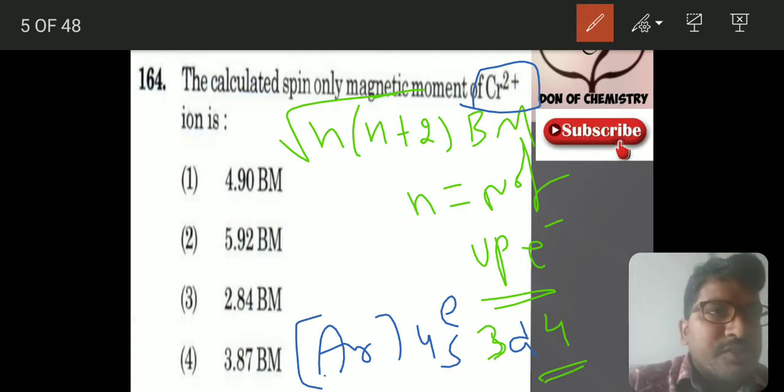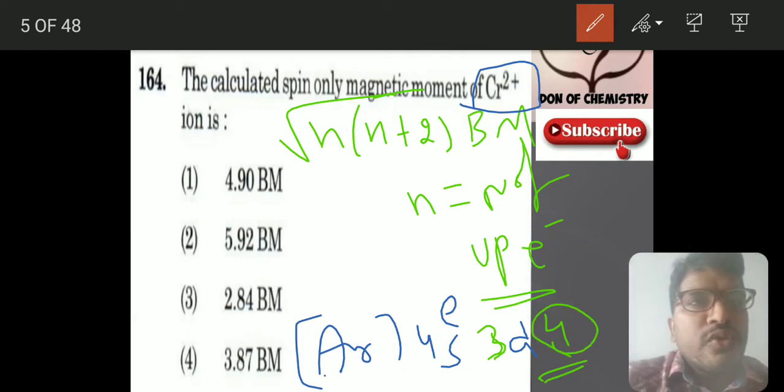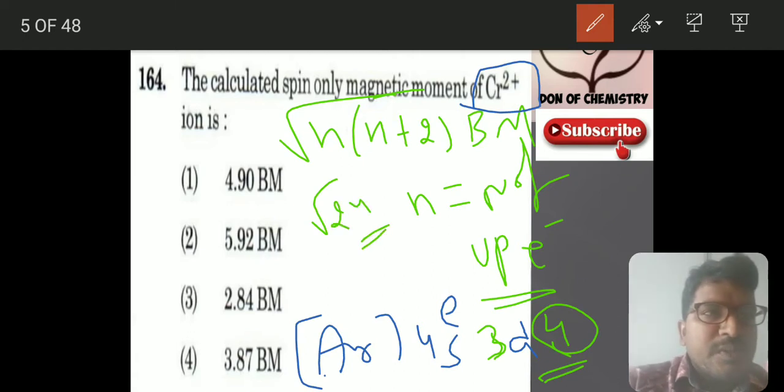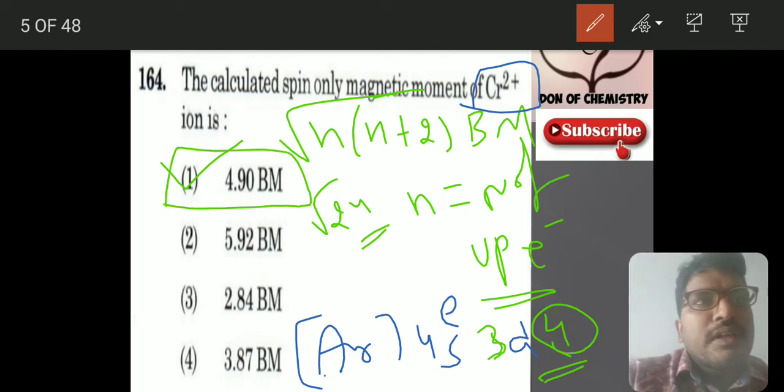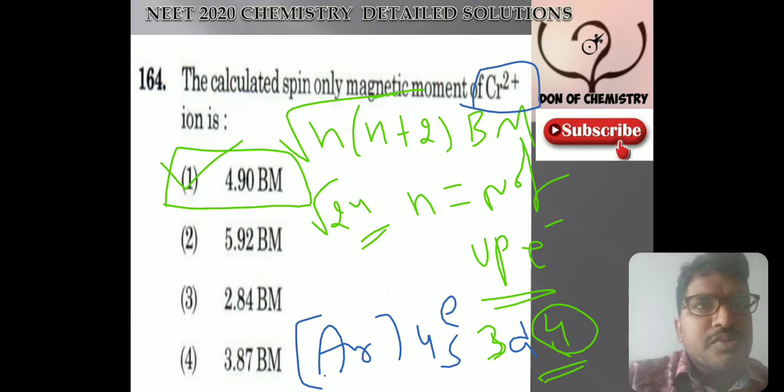Since it is 2+, the number of unpaired electrons is equal to 4. So 4 into 4 plus 2 means root over 24. Root over 24 is nearly root over 25, so it will be 4.90 Bohr magnetons. Like this you can answer this question. Next, moving into the next question.